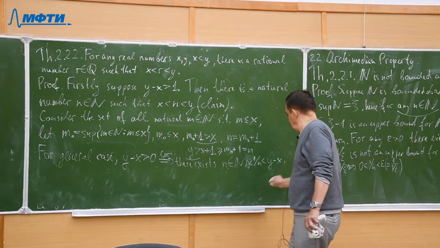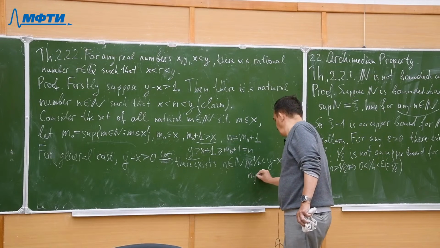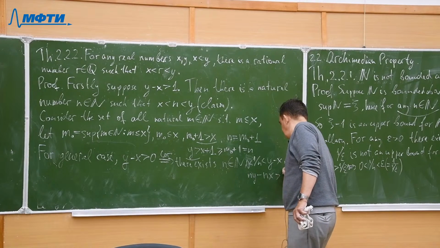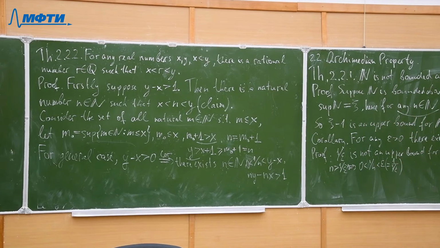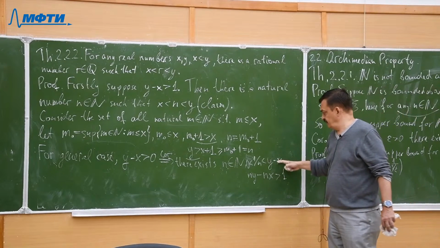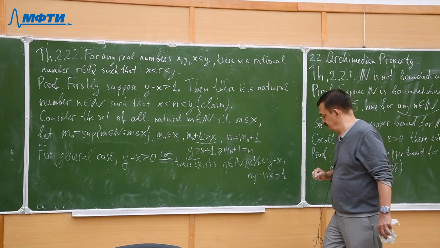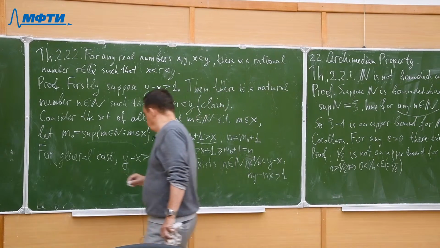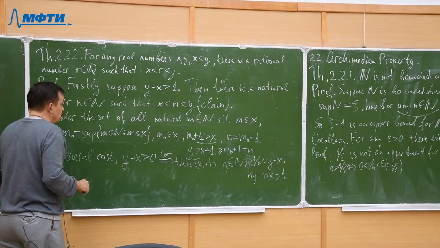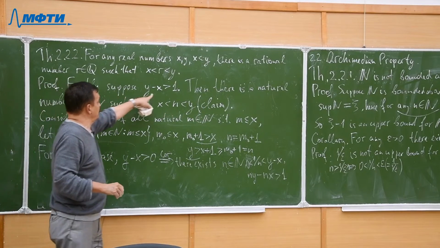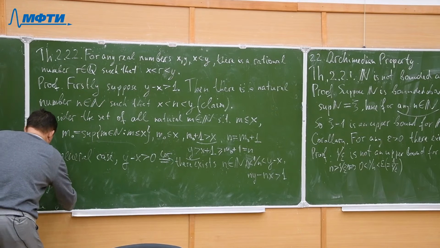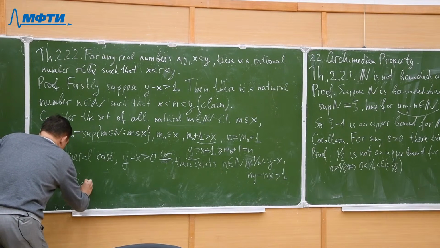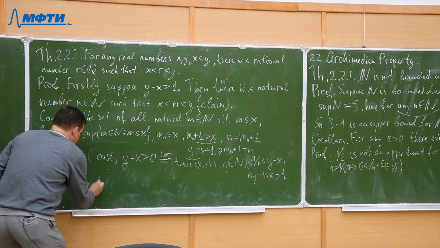So we have ny minus nx greater than 1, sorry. ny minus nx greater than 1. So by the claim, there is